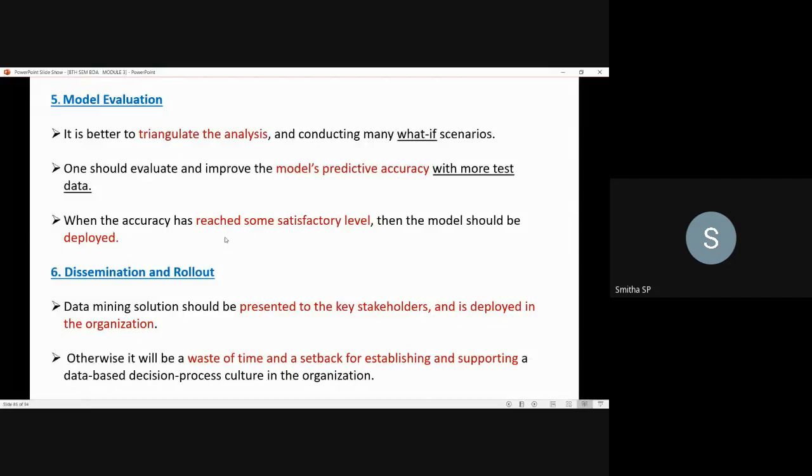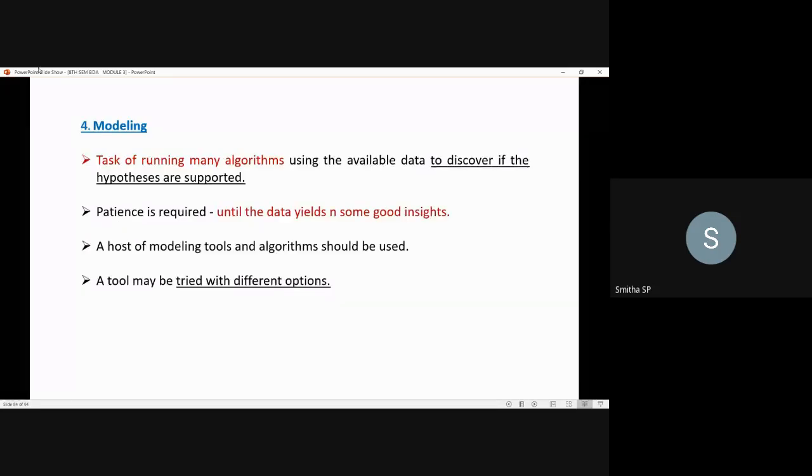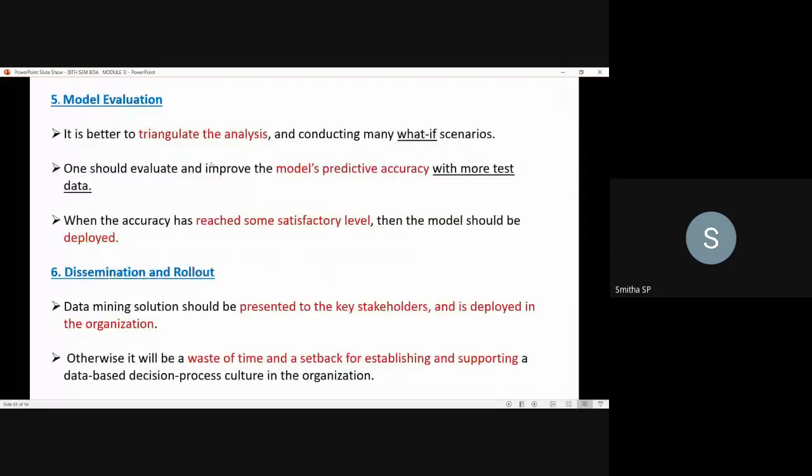By applying multiple data mining techniques and conducting many what if scenarios, you can triangulate the analysis, so that it builds confidence in the solution. That's what they have said in the first point. The model evaluation, in the sense, you will be evaluating the model. In the fourth step you are modeling, you are preparing the model, right? So what you get as output from that, you have to evaluate.